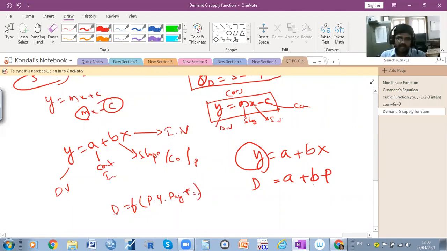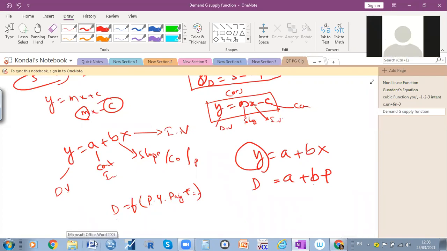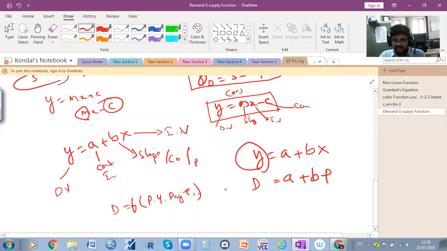So what is the D? Does demand depend on price, or does price depend on demand? Afrin: Demand is dependent on price. Right. What you say is that demand depends on price. So is demand a dependent variable or independent? Dependent. So that's why we need to write the dependent variable on the left side of the equation. That is what I called y. Okay, so that is why you can say demand, thank you.